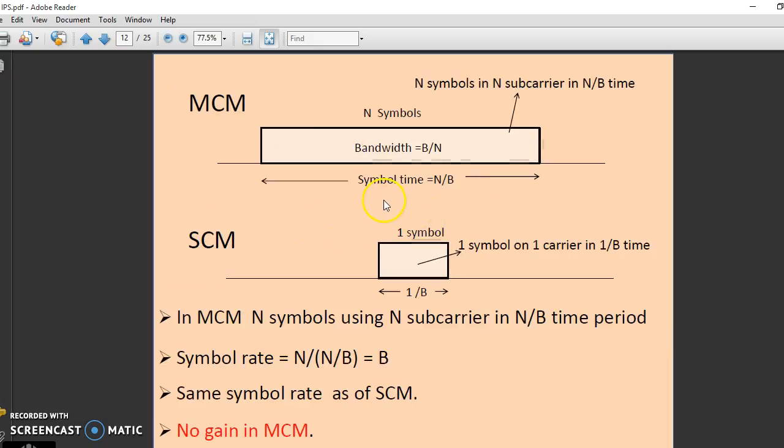But what's the problem in the MCM? We are sending the nth symbol on the nth subcarrier. So what do we gain in the MCM? We are using N symbols with N subcarriers, each for N by B times. In the SCM we were transmitting one information symbol for 1 by T times. Here we are also transmitting one symbol for 1 by T times. The result is that there is no gain in the MCM.